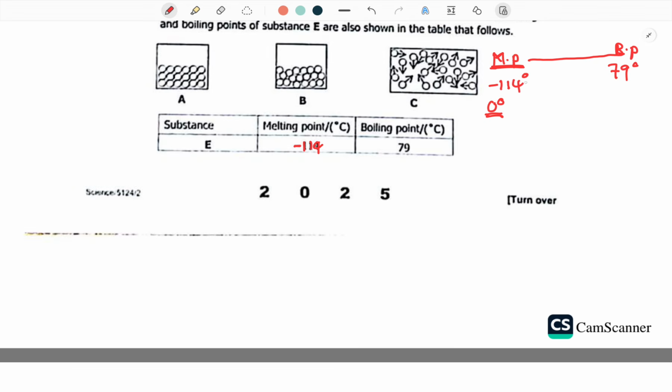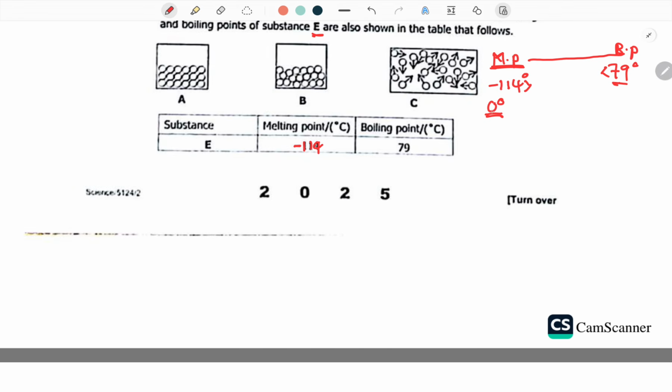So anything that is above negative 114, and as long as it is less than 79, because this is the boiling point, it should start melting. It should be in its liquid state.